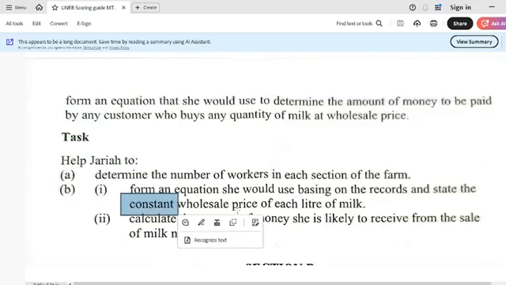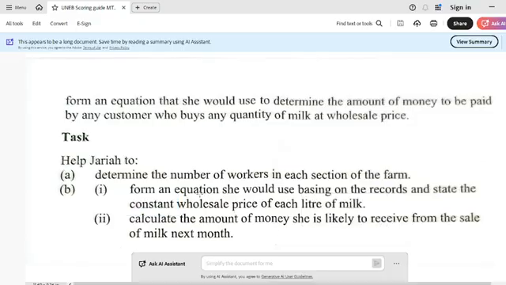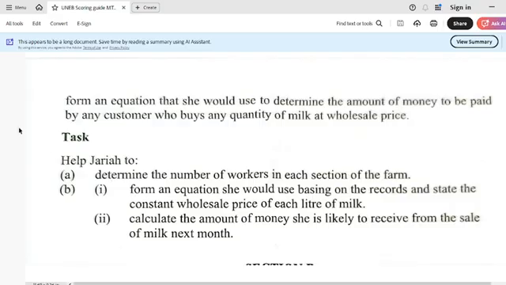Constant wholesale price. Now, that word constant drives us exactly to the equation of a straight line. Some people use proportionalities, but I would prefer that you use the equation of the straight line, because we are forming an equation. That's 1, and 2, there is a constant we must look for.